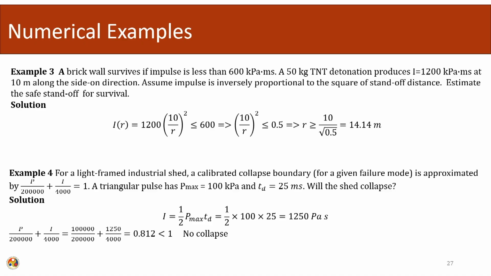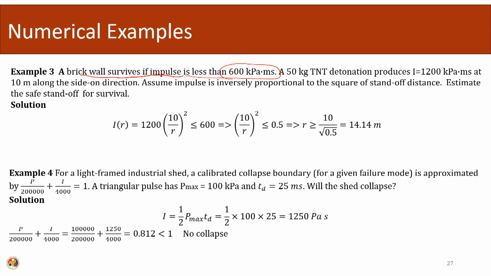In example 3 it is said that a brick wall will survive if the impulse is less than 600 kPa milliseconds. 50 kg of TNT detonation produces an impulse of 1200 kPa milliseconds at 10 meter along the side-on direction.